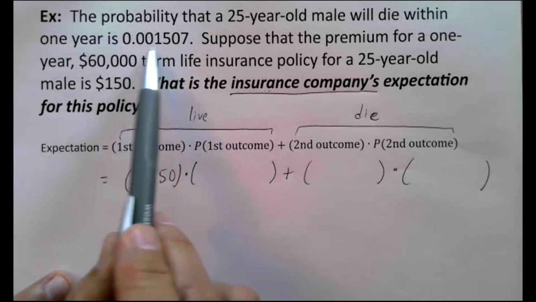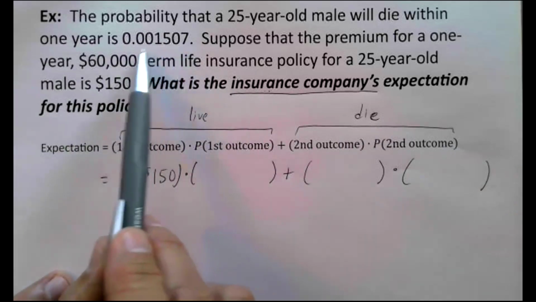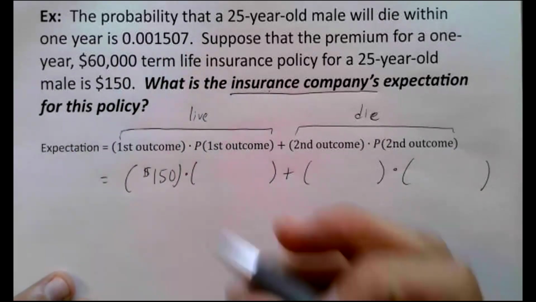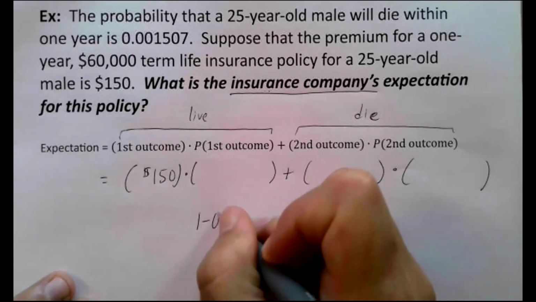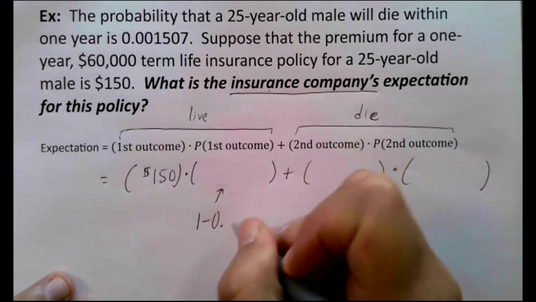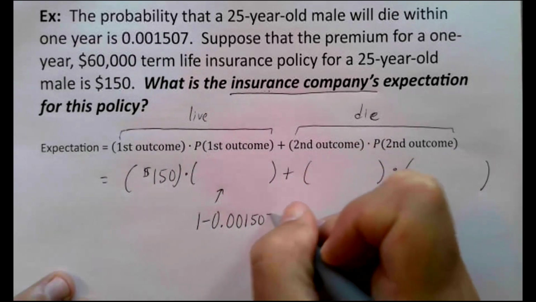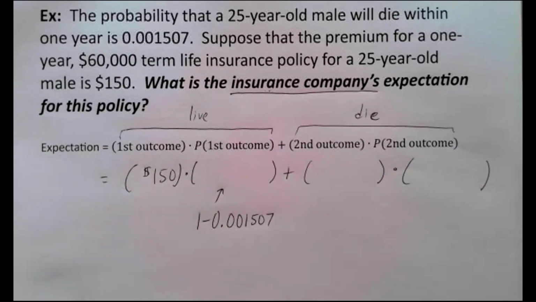In other words, if this is the probability the person's going to die within the year, I can subtract that number from one to get the probability that they will still be alive a year later. And so what I think we should do right here is 1 minus 0.001507, which is 0.998493.